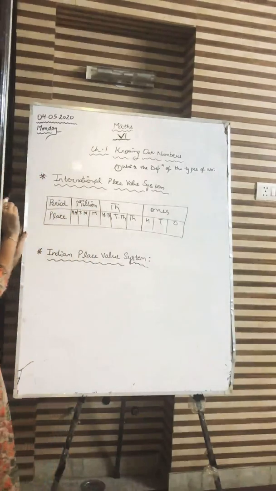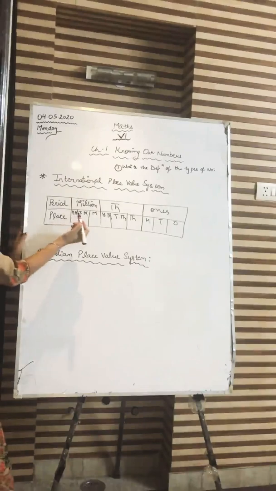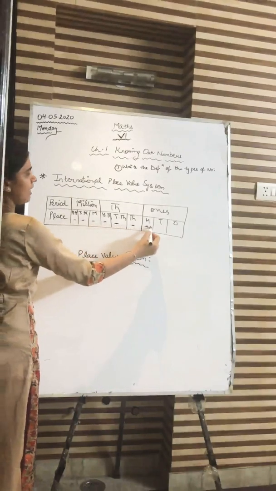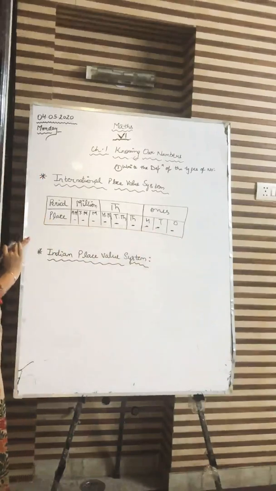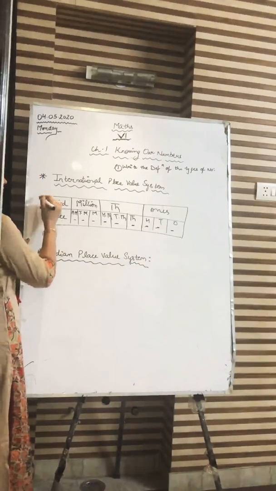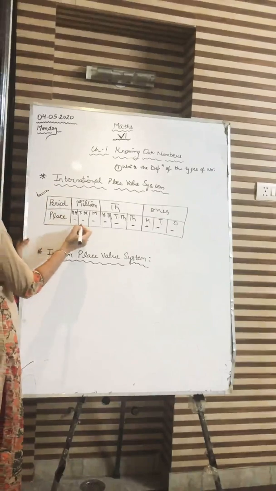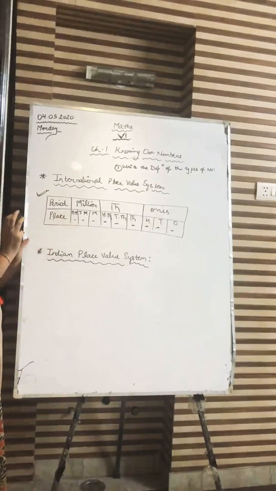So in one period we have 3 digits. That is why, beta, in the international place value system we put the commas after 3 digits. We put the commas after 3 digits.